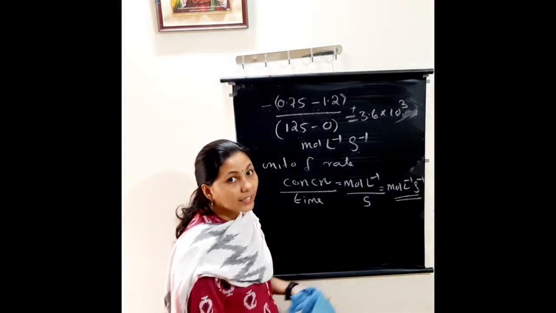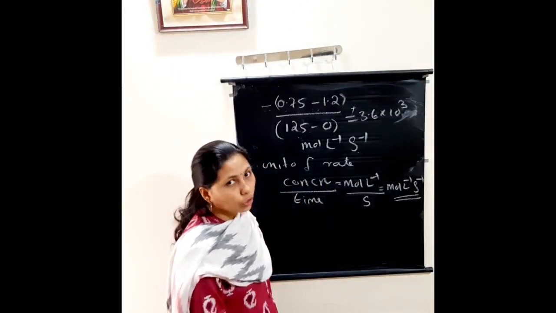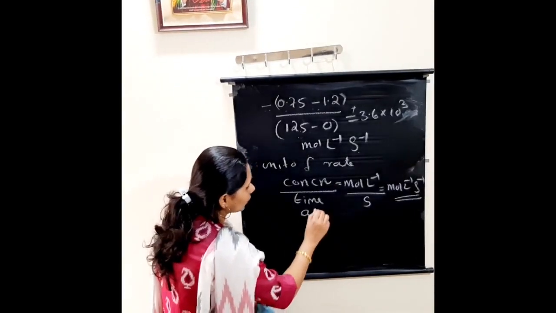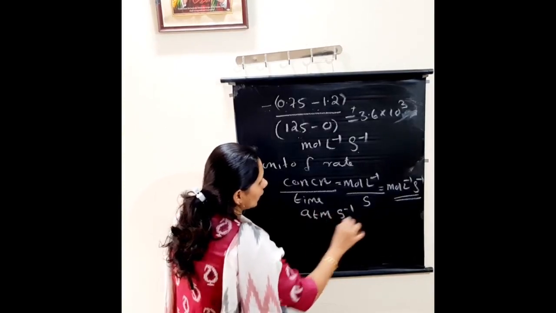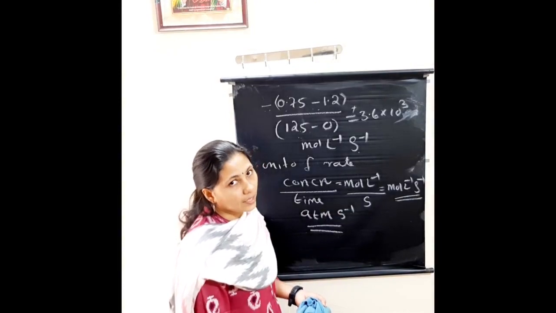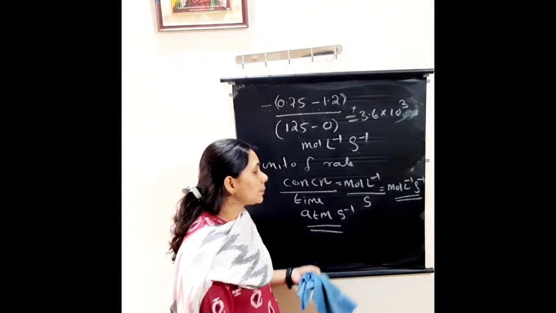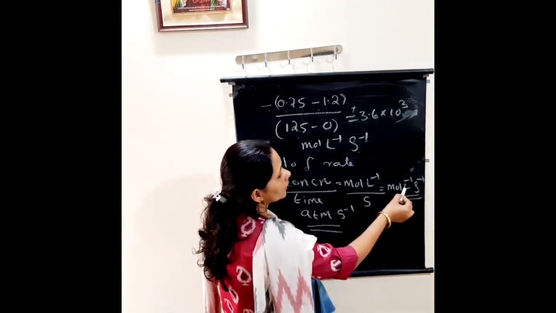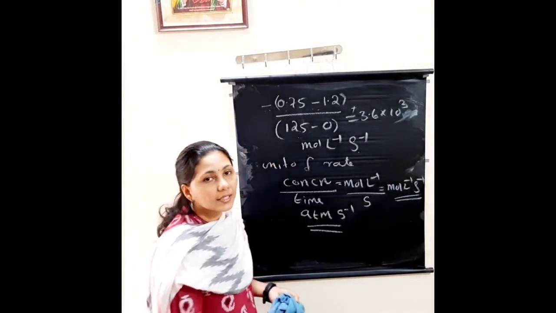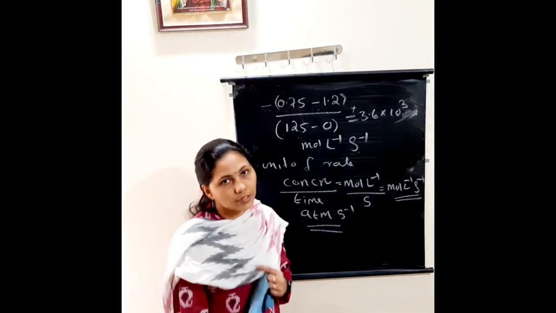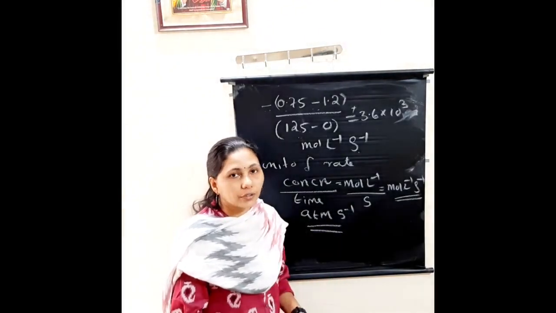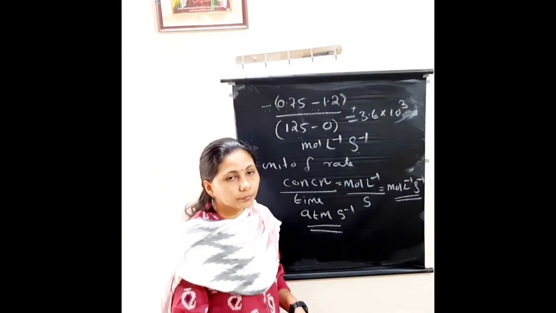In case of gas molecules, it is not the concentration term. Which one are we using? Pressure, right? So what will it be? Atmosphere per second, in terms of gas molecules. Okay. So in terms of concentration, moles per liter per second, and in terms of pressure, it is atmosphere per second. So clear? That is about the rate and its graphical representation.